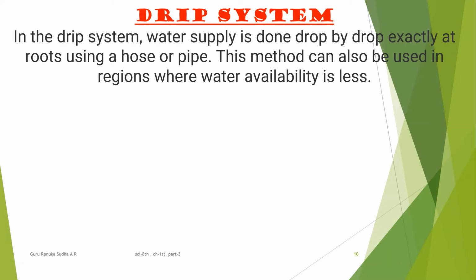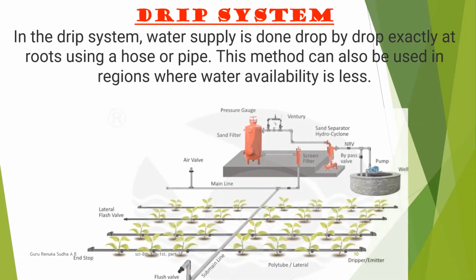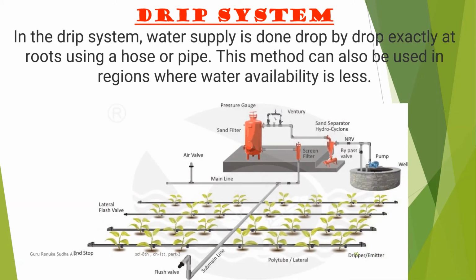or pipe. This method can also be used in regions where the water availability is less. So I hope this picture will help you to understand how the water is going to be supplied to the roots of the plant, drip by drip.